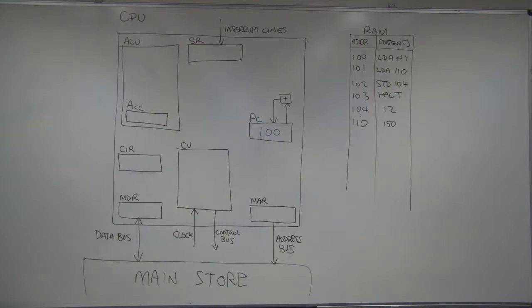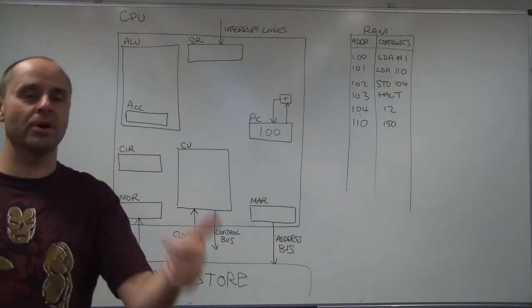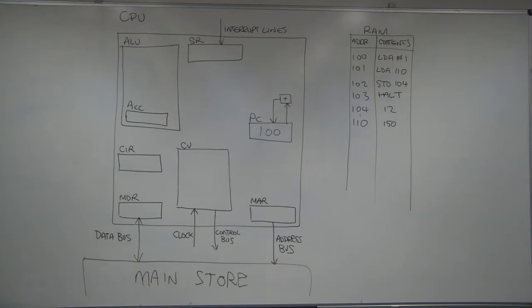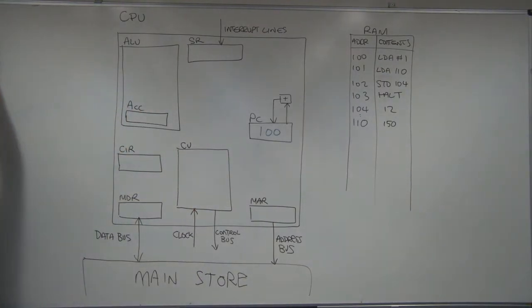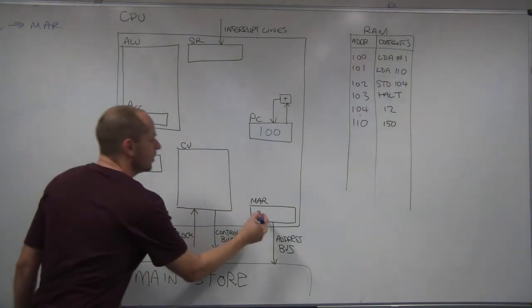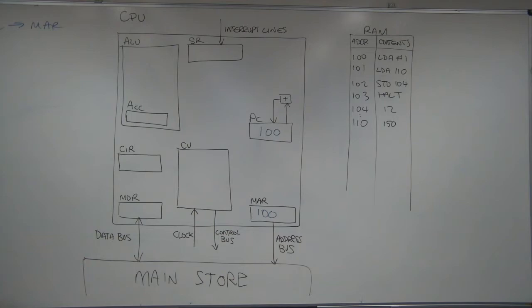Right, so whenever we start, the only information we need is the program counter. Remember, the program counter tells us where the next instruction in memory is located that we're going to execute. So the first step in the fetch execute cycle is to select that memory location. So we copy the program counter to the memory address register. That has now selected that location in memory. Remember, that's the purpose of the memory address register.